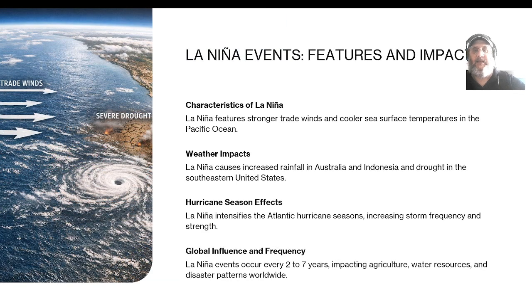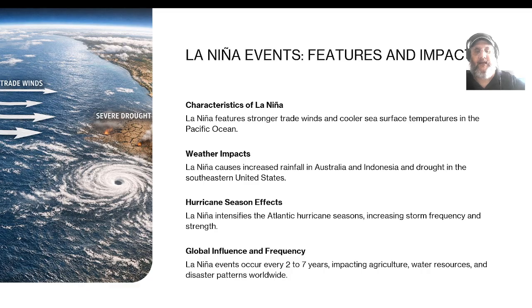La Nina event features and impacts. Characteristics of a La Nina. La Nina features stronger trade winds and cooler sea surface temperatures in the Pacific Ocean. The weather impacts. La Nina causes increased rainfall in Australia and Indonesia and droughts in the southeastern United States.